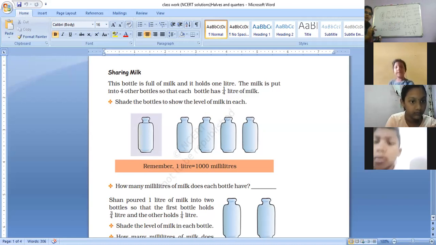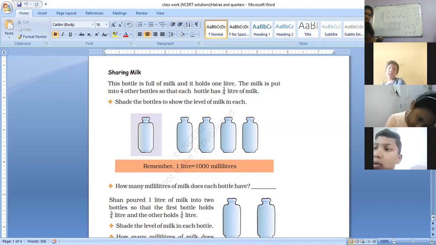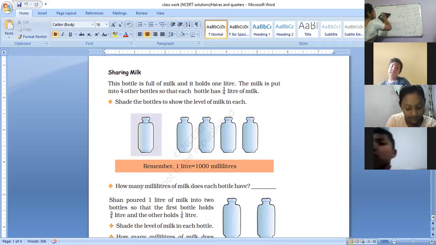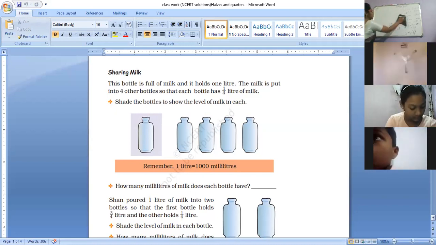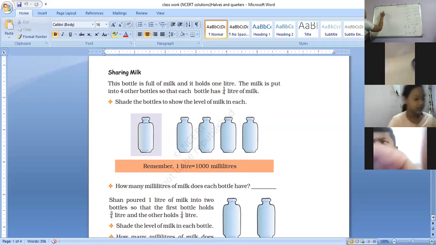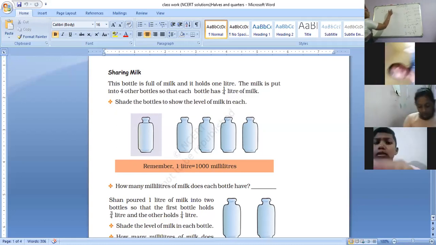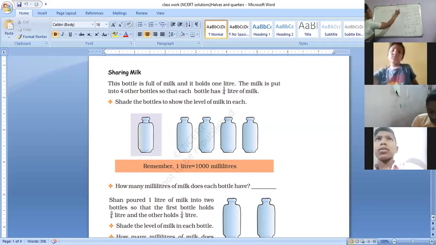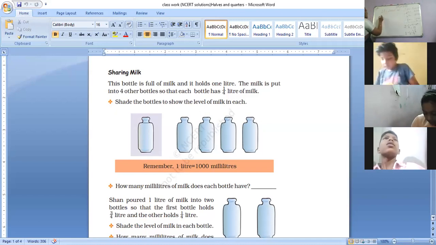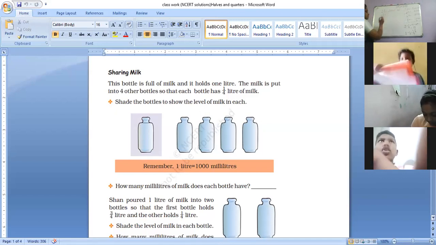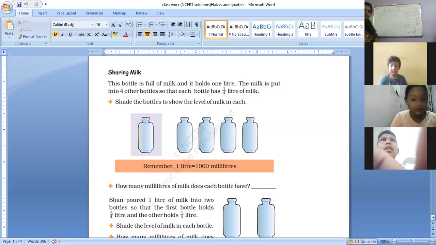Let us find out what is half of 1000, quarter of 1000, 3/4 of 1000. Shall we do that? Yes, ma'am. Okay. So 1 liter is equal to 1000 milliliters. Now can you tell me what is half a liter? Half a liter. 500 milliliters.